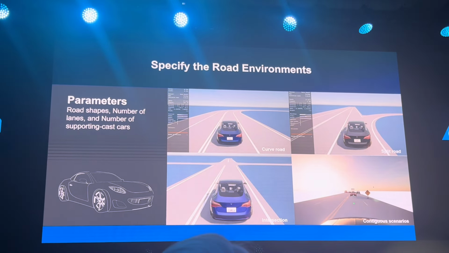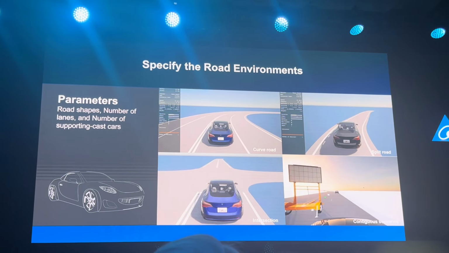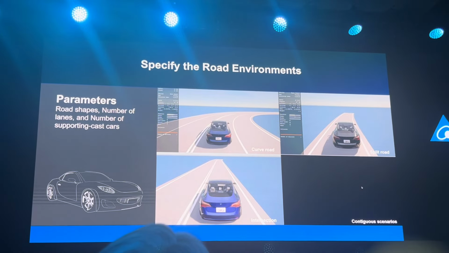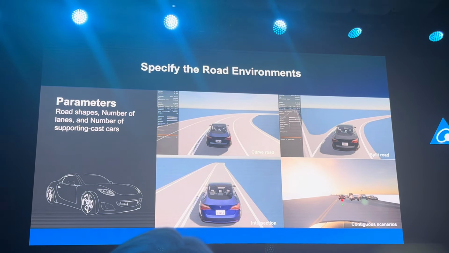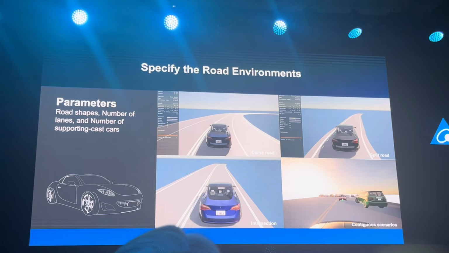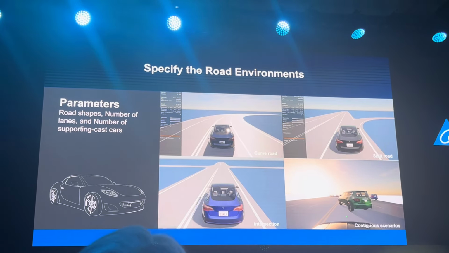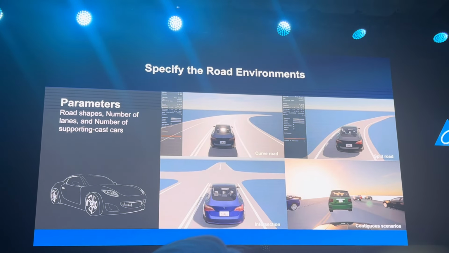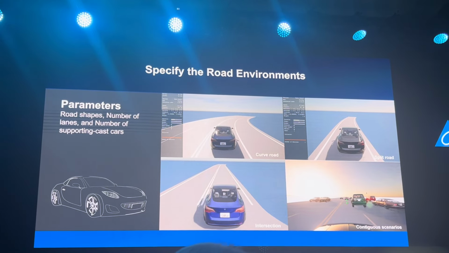In addition, you specify the road environment, the road on which these vehicles are going to run, right? How many lanes does this road have? Whether this road is straight or curved, and what's the degree of curve? Whether there's a turn, whether there's an intersection, and whether the intersection is a T section, Y section, roundabout, and so on, right? That's the road environment you have to specify.